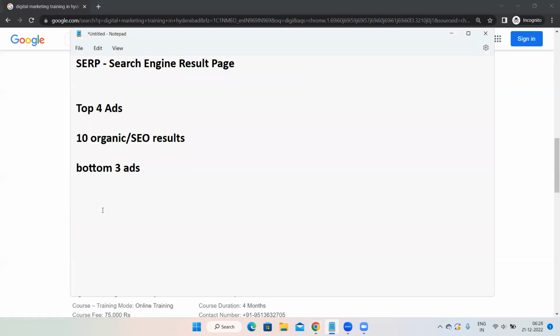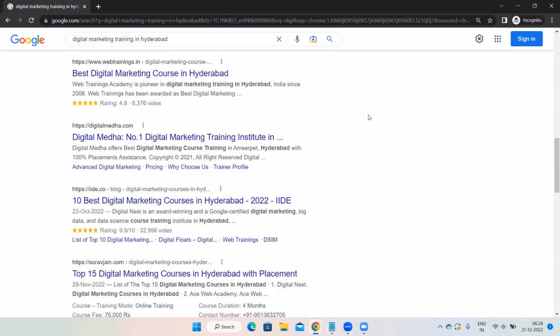So you can just note down this point: the process of making your website on top of SERP. See, it will be good if you don't use the term Google, always use SERP, because this complete interface is known as SERP, right?